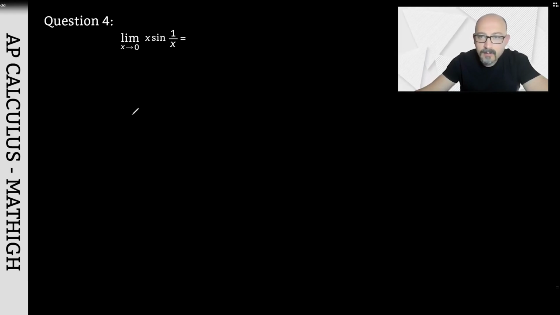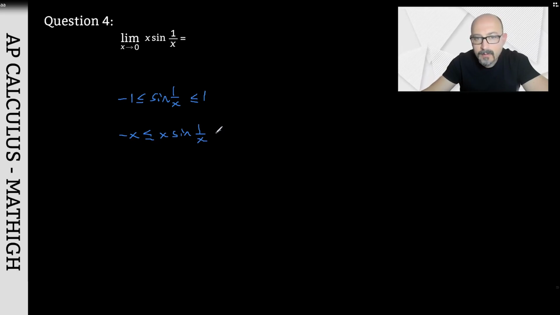Let's apply the squeeze theorem together in the fourth question. I know that the sine of 1 over x should always be between negative 1 and 1. By the definition of the sine function, if I multiply both sides by x, negative x is less than or equal to x times sine of 1 over x is less than or equal to x.